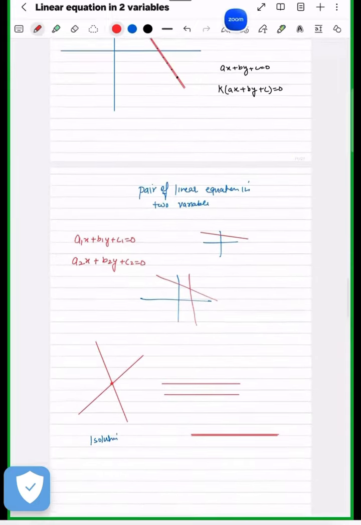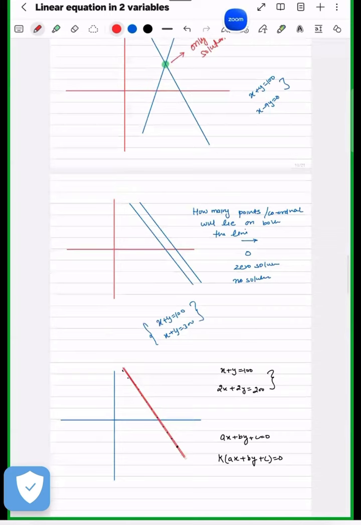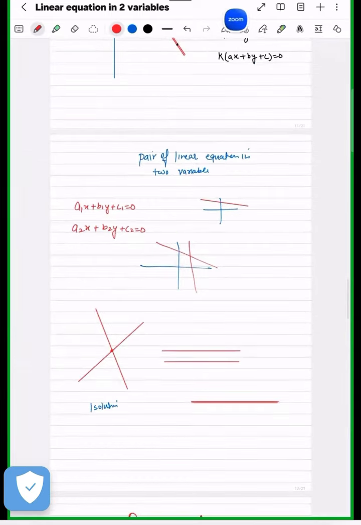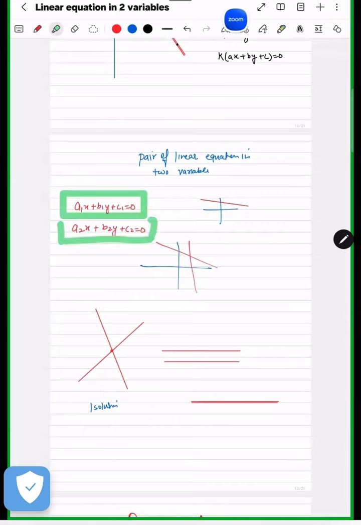Now see, again listen. You know very well that the general form is ax plus by plus c equal to 0, right? Now you're dealing with a pair of linear equations, so we have to write a1, b1, c1 and a2, b2, c2, right?